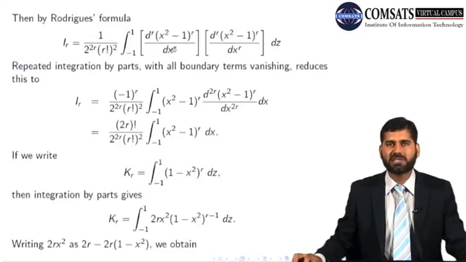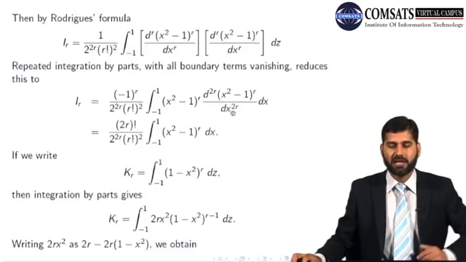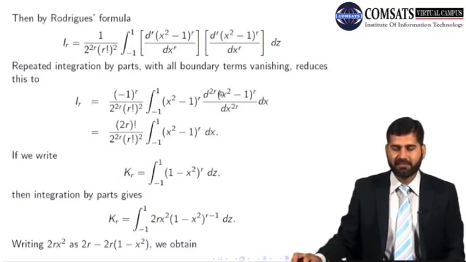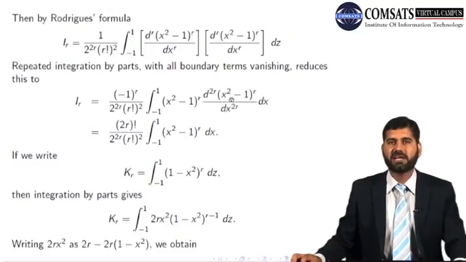So this will become the 0th derivative. It means the function itself, and this becomes the 2rth derivative, d^2r by dx^2r. All right. Now we know that if we differentiate it 2r times, it gives me a constant.